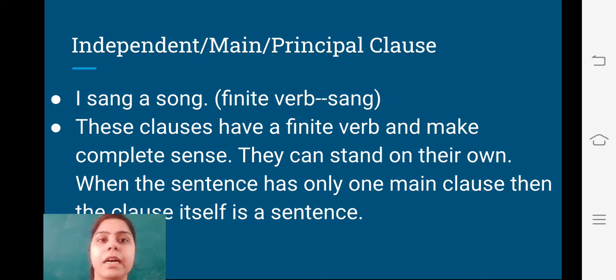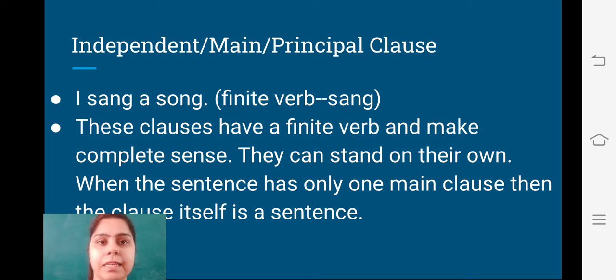ठीक है, ये बिना किसी के ऊपर डिपेंड रहे खुद ही अपने आप में complete है. So when the sentence has only one main clause, then the clause itself is a sentence. तो जिस sentence में only one main clause है तो वो clause ही क्या है? Sentence है.